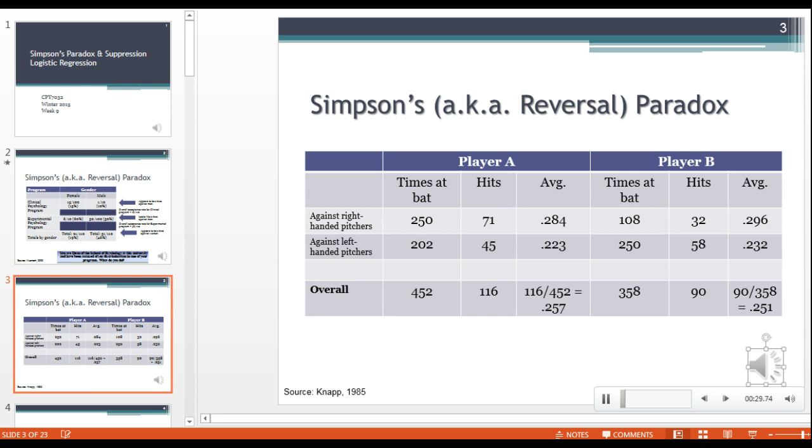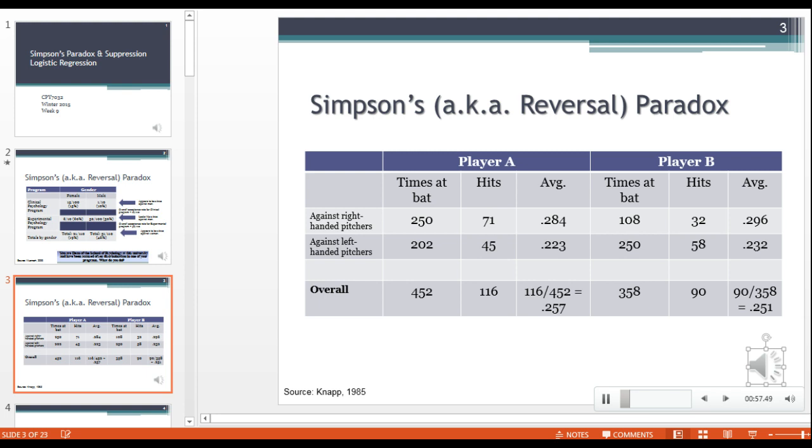So apparently in the baseball realm, facing left-handed pitchers is more challenging than right-handed pitchers because there are just fewer left-handed pitchers than right-handed ones, and so hitters aren't facing them as often, and so they don't get as much practice with that kind of pitching, and they have to make adjustments that are more difficult, etc. So we wouldn't expect their batting averages to be as high against left-handers as right-handers.